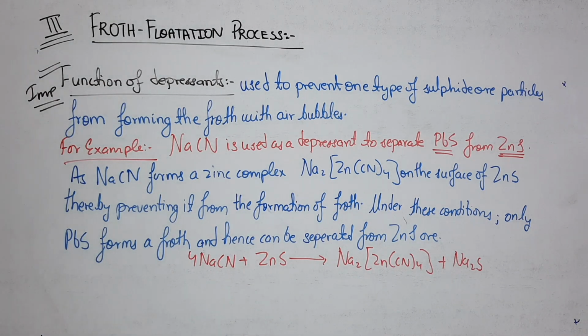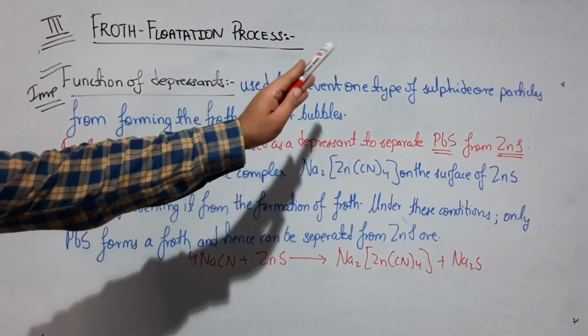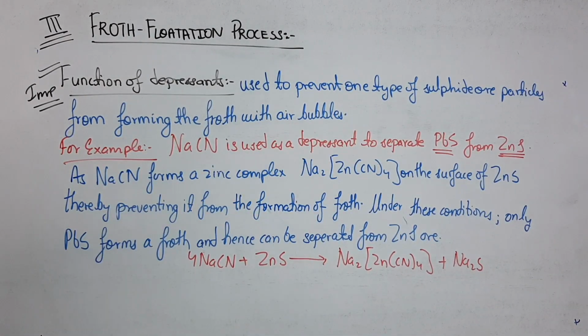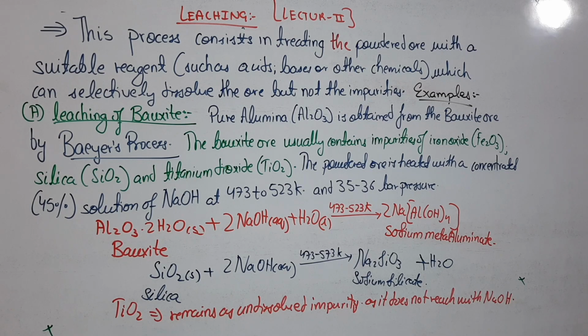So if asked what the function of a depressant is, you should write that it is used to prevent 1 type of sulfide ore particles from forming the froth with the air bubbles. Clear, students? So let's come to the next, the 4th type, which is leaching. Leaching comes after froth flotation only.